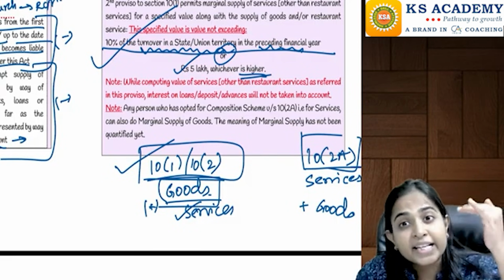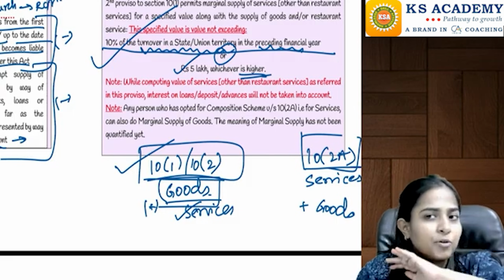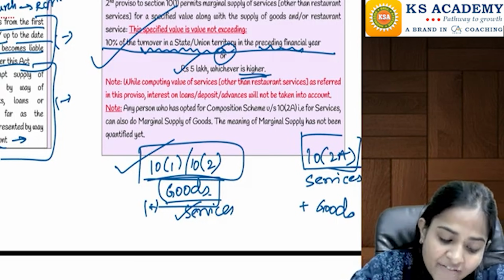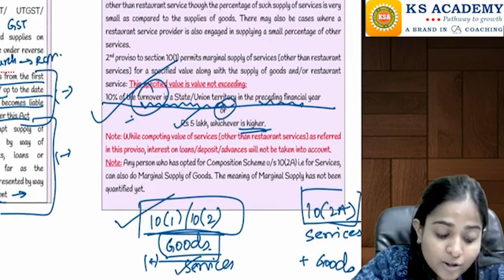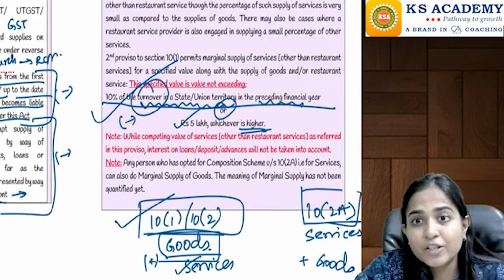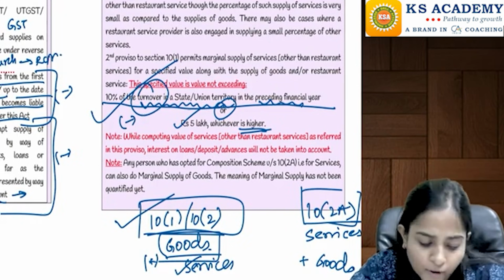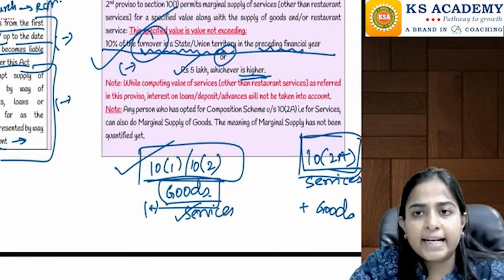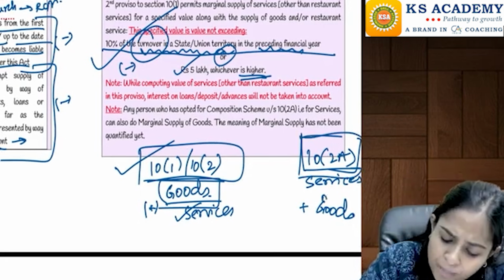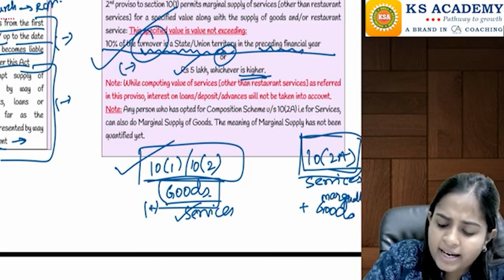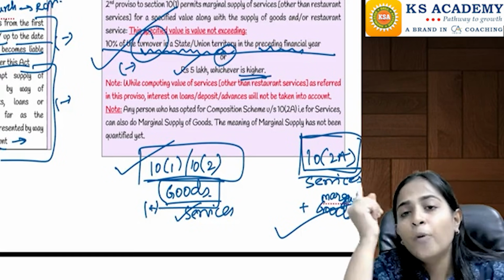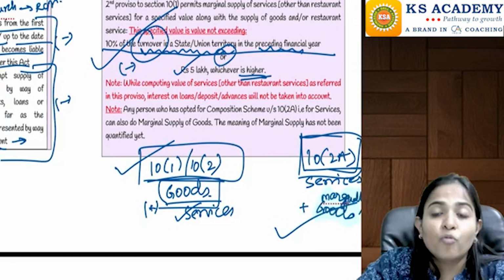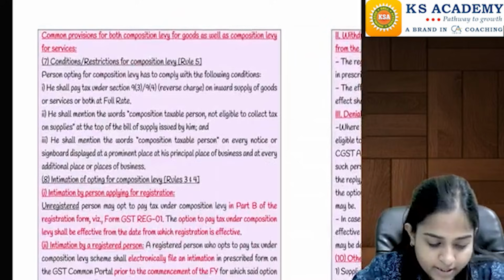If you have exceeded this, then you cannot opt for the composition scheme, because then you are violating the provisions. And when you are calculating this turnover, exclude that interest or discount that was never included in turnover for the purpose of the composition scheme. And if you are registered under section 10(2)(a), that is, you are providing services and now you want to marginally provide some goods, you can provide them, because till now there is no restriction given on the maximum value of goods you can supply, right?